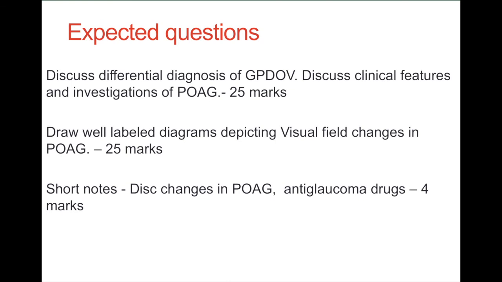So the expected questions are differential diagnosis of gradual progressive diminution of vision and discuss clinical features and investigations of open angle glaucoma. Draw well-labeled diagram depicting visual field changes in open angle glaucoma. It can be a full question. Then there can be short notes on disc changes in open angle glaucoma, anti-glaucoma drugs. Many times timolol or prostaglandin analog is also asked in the exam.